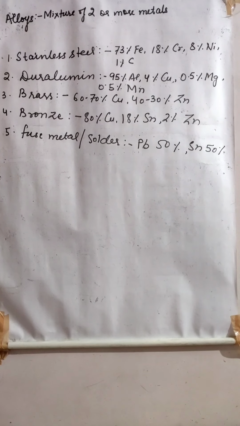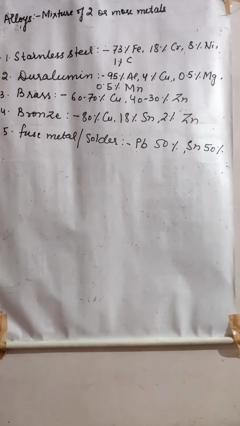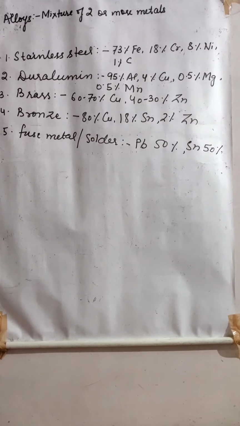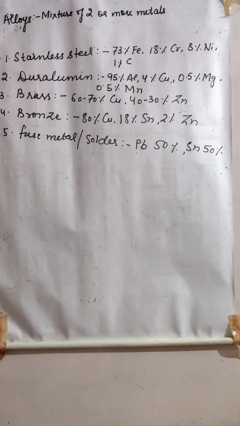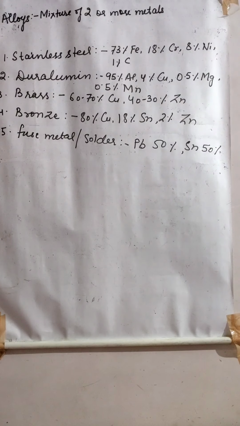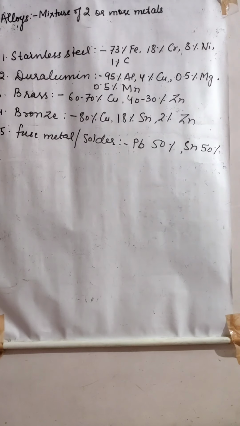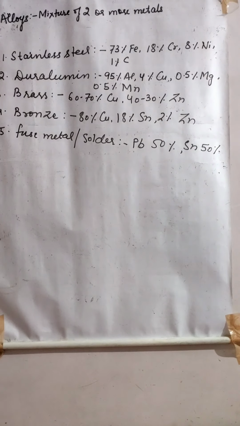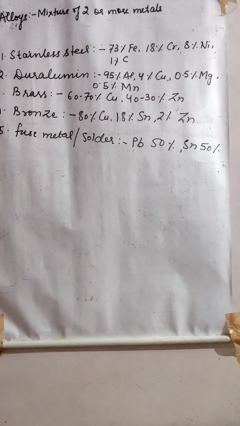All right. So next, what is the purpose of making alloys? See your book also. The purpose of making an alloy is that it gives strength. Like brass is stronger than its components. Brass is made up of copper and zinc. Copper and zinc by themselves are not so strong, but if we combine them, they act as the alloy brass, and it is stronger, right?